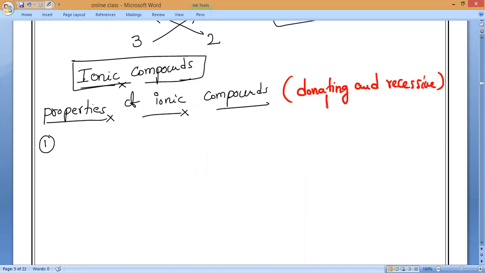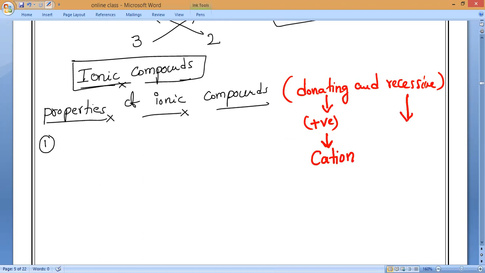By donating, it will form one ion. Anyone can tell me what that ion is called? By donating, positive ion. What is the name of the positive ion? Johan? By loss of electrons, it is called cation.